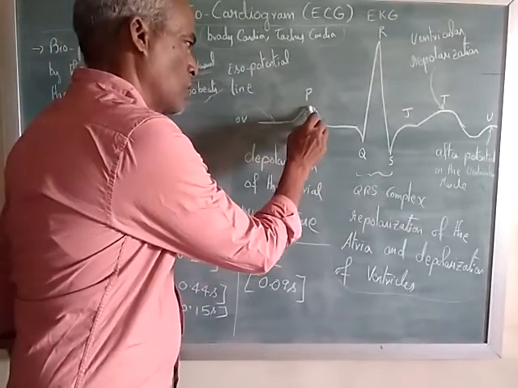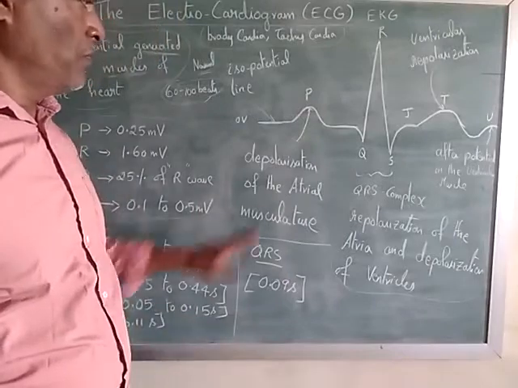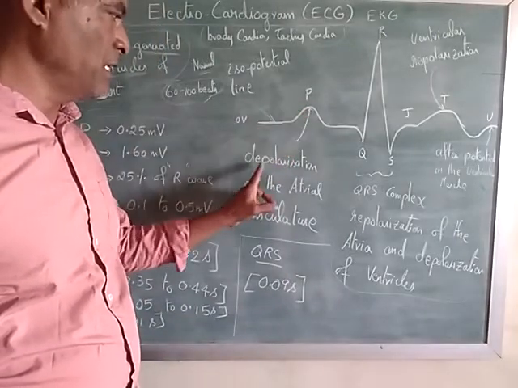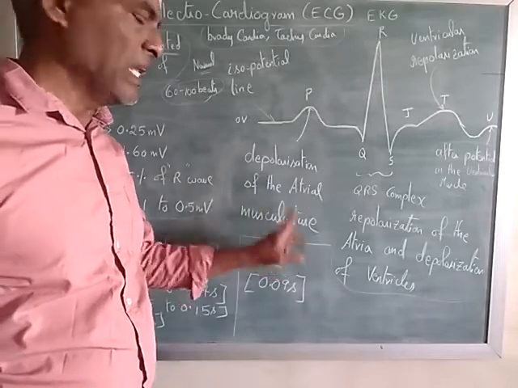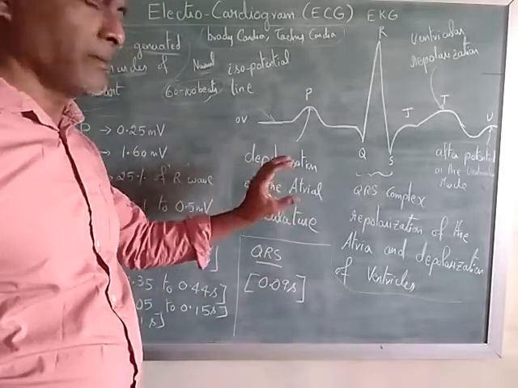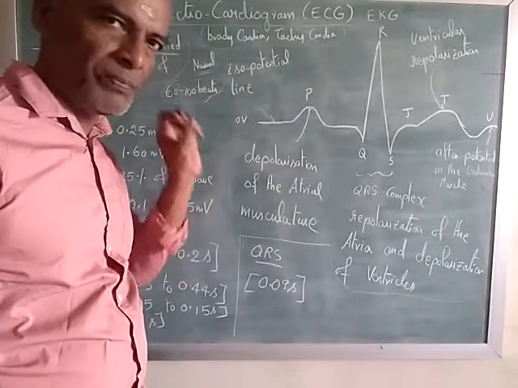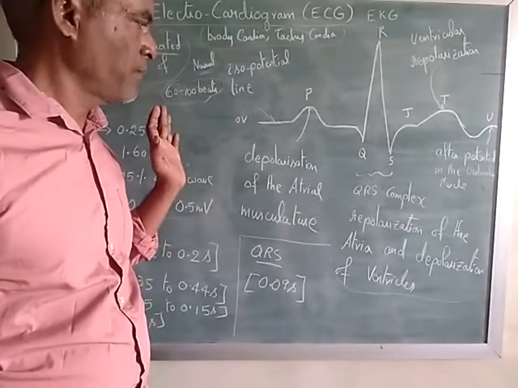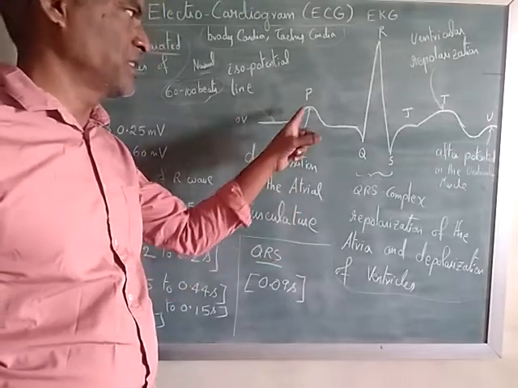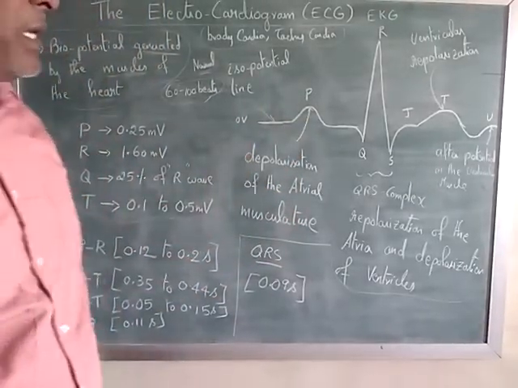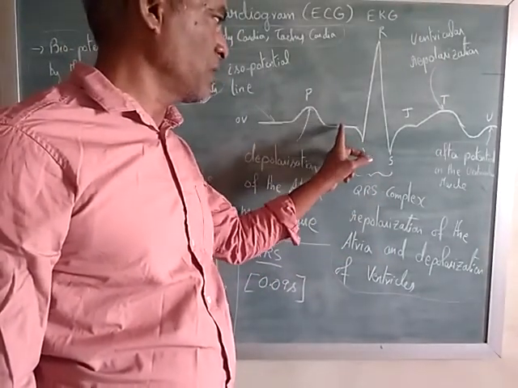Then there is a small increment in the amplitude. We call this point the depolarization of the atrial musculature. So these are all part of the heart, or the components of the heart. So depolarization of the atrial musculature, this point. Next we call it Q. Then it slowly comes to the isopotential line.